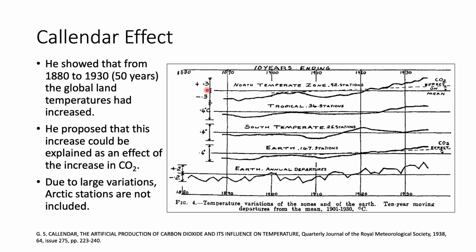In this graph, the y-axis shows the temperature and this is the time duration from 1890. He started the studies at 1880, then 1890, 1900, 1910, 1920, 1930, over a period of 50 years. He measured the north temperate zone, tropical zone, south temperate zone, Earth, and the average of Earth's annual temperature differences. So he showed that from 1920 onwards there is an increase in temperature which can be correlated to the increase in carbon dioxide. But due to large variations, Arctic stations were not included in his particular study.